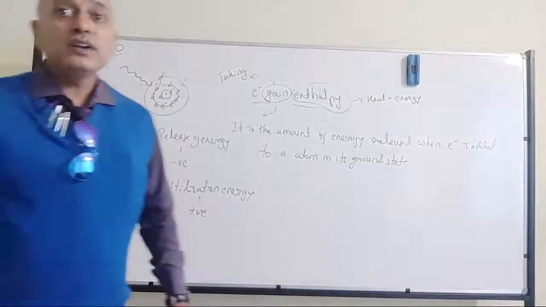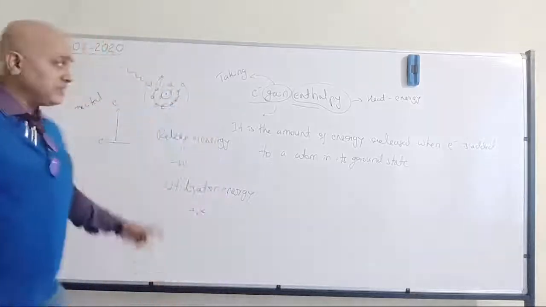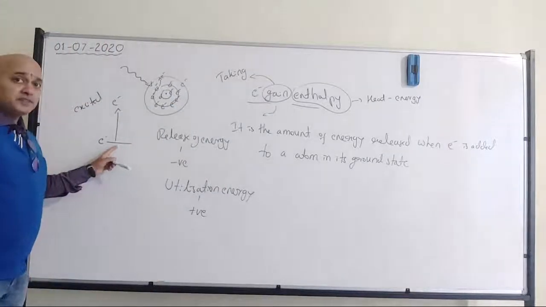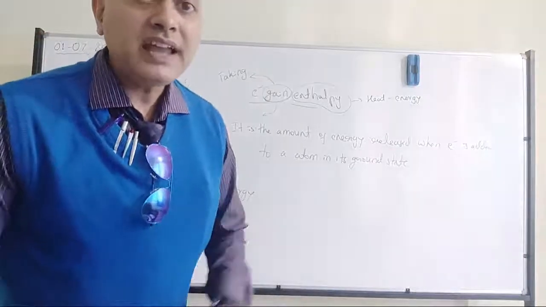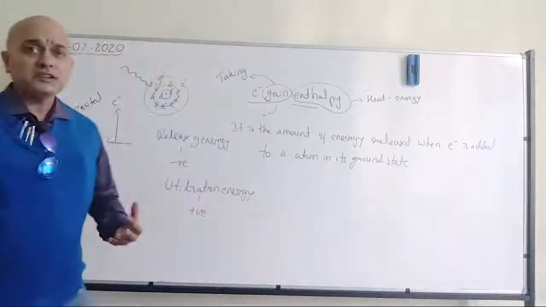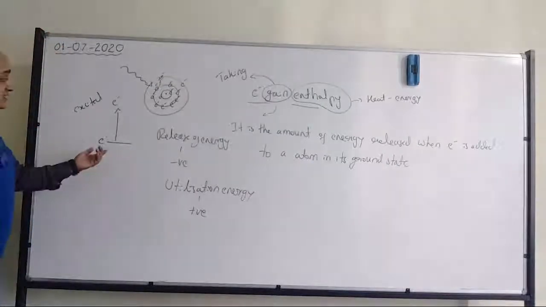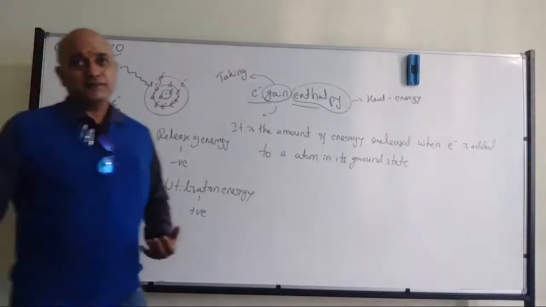So that's where ground state comes. Ground state means the original one, where without supplying energy, the place where electrons are located is considered the ground state, right?